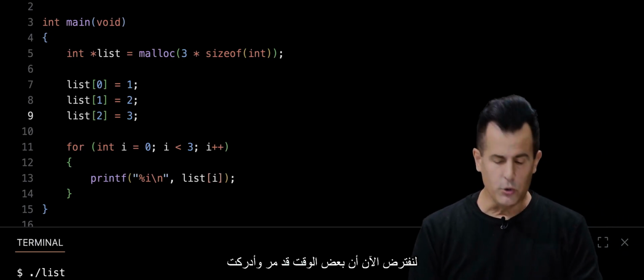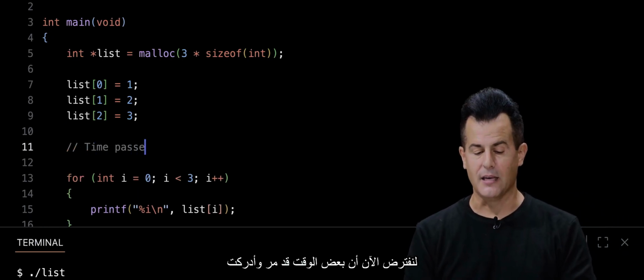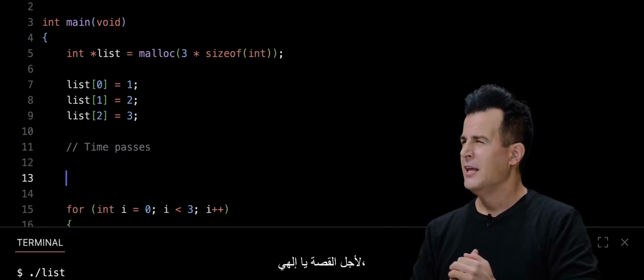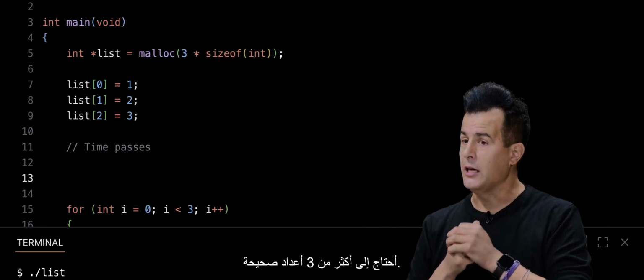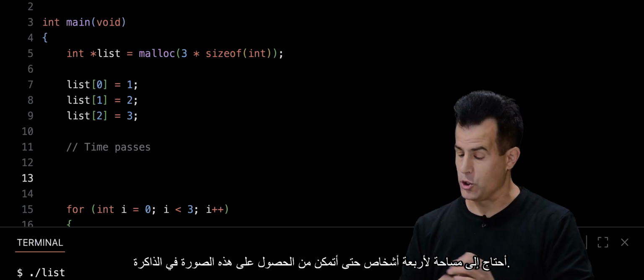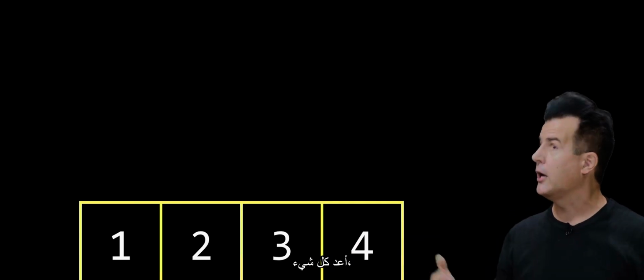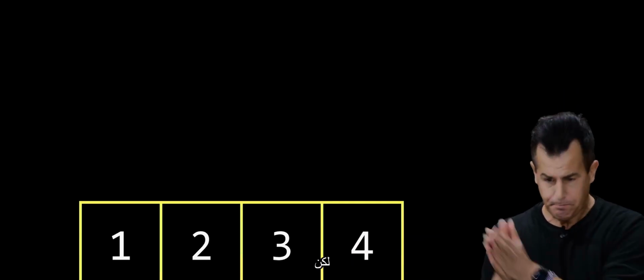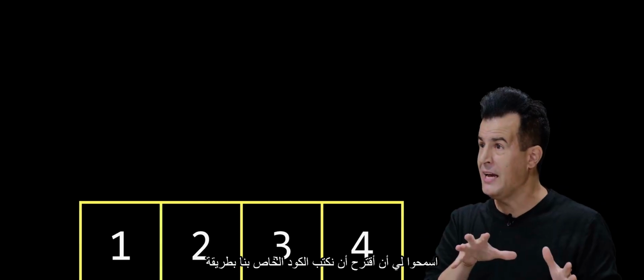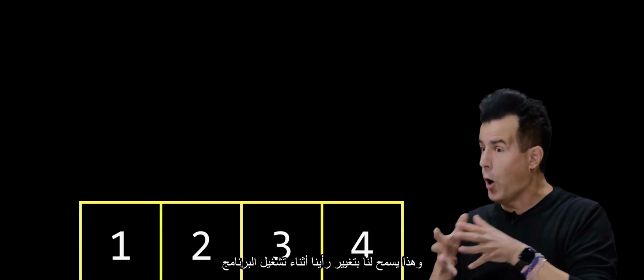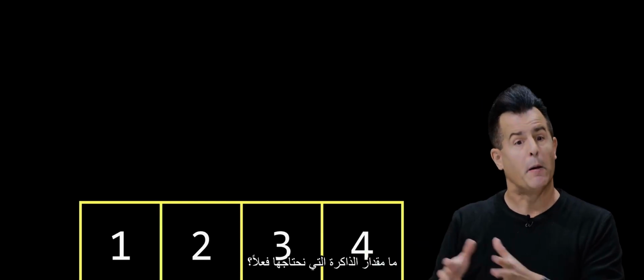So suppose now that some time passes and I realize, for the sake of the story, that, oh shoot, I need more than 3 integers. I need space for 4 so as to achieve this picture in memory. Well, I could, of course, just delete all that code, change the 3 to a 4, redo the whole thing, recompile the code, rerun it. But let me propose that we write our code in a way that allows us to change our mind while the program is running how much memory we actually need.